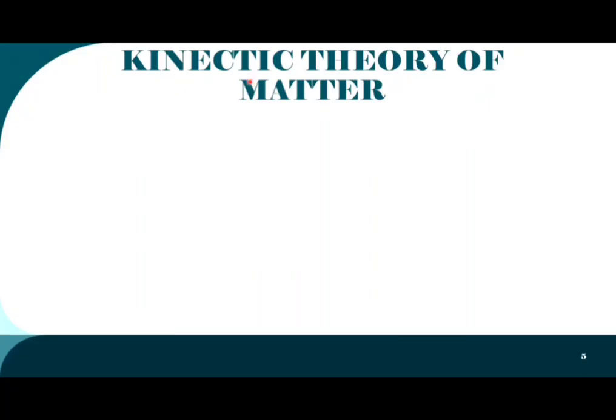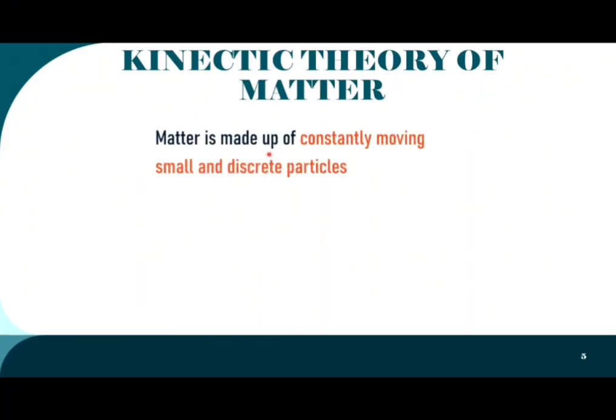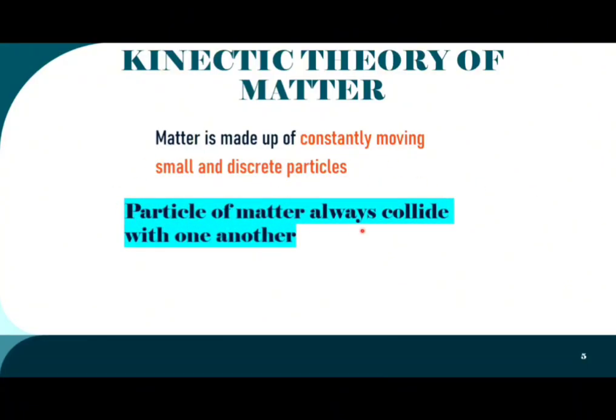Next is the kinetic theory of matter. Matter is made up of constantly moving, small, discrete particles. Particles of matter always collide with one another because of their constant movement.